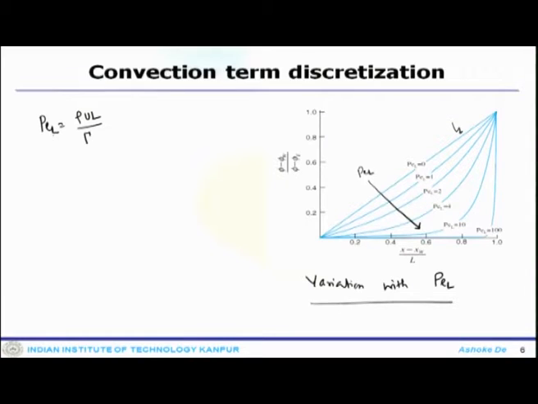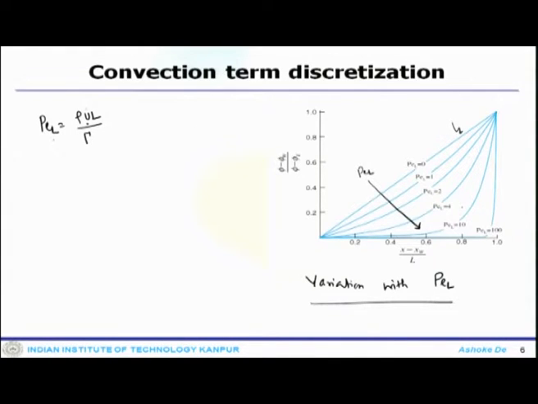Once you increase the Peclet number, convection becomes important, the effect of convection on the solution field becomes predominant, and that is why with the increasing Peclet number, the profile of the scalar varies. Okay.